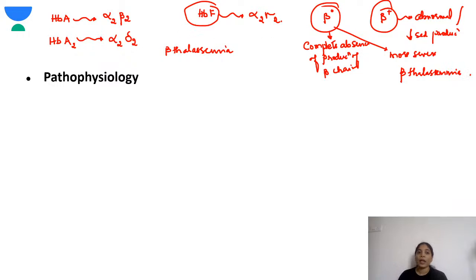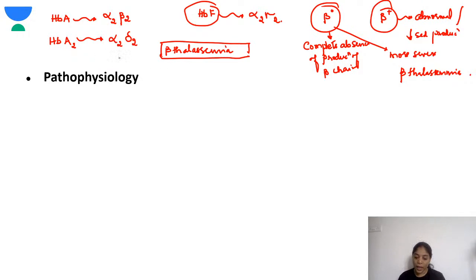Now coming to the pathophysiology of beta thalassemia. There are no beta globin chains being produced, so there will be increased production of alpha chains. Compared to the beta chain, there will be more alpha chains.